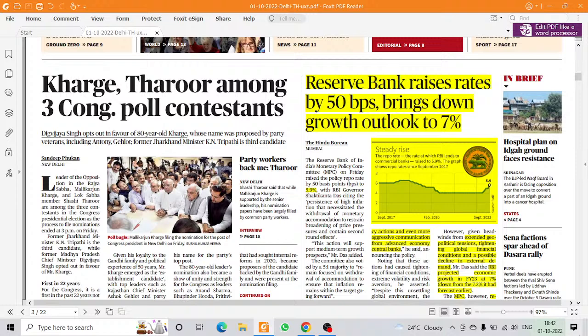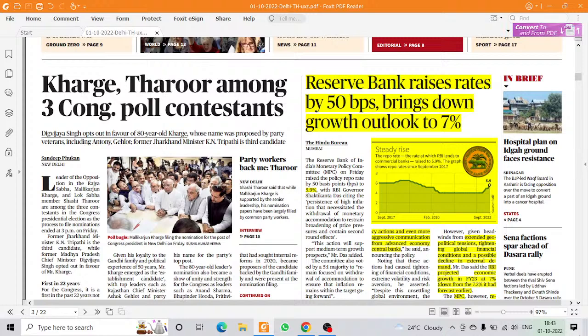Okay, then impact on the industries we will talk about. First thing, if you will increase the rates, home loans will become costlier. Interest will be more. People will shy off in taking home loans. That means sale of flats will decrease. What will happen to the renting properties? Renting will increase. So if renting will increase, that means price of rent will increase. So this is one impact.